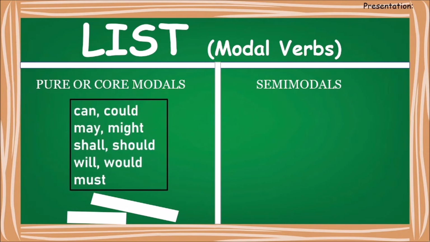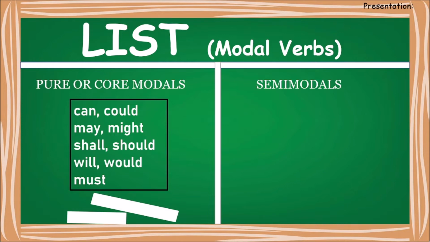Very simple. What's the first one? Can. Past tense, could. May. Past tense, might. Shall. Past tense, should. Will. Past tense, would. And must. Easy to remember, only nine of them. Can, could, may, might, shall, should, will, would, must. Learn them, sing a song, you'll get to know these very well.